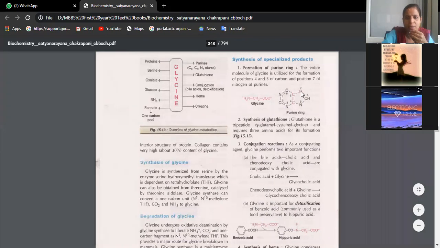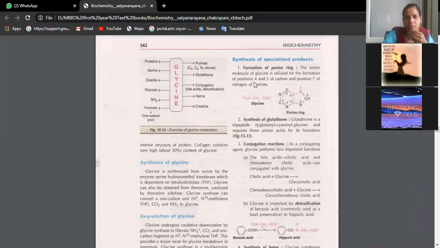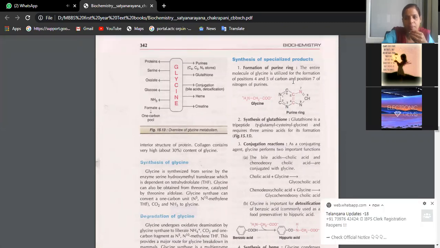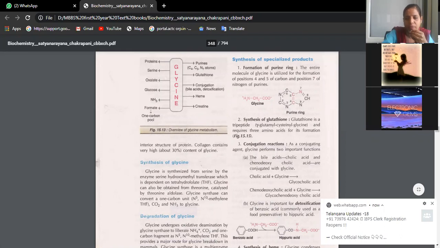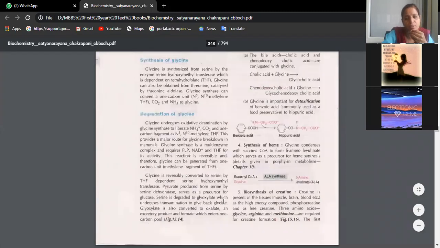In the formation of the purine ring, the positions of fourth and fifth carbon and position 7 nitrogen of purines are contributed by glycine. Anyhow, we have studied this point there also.